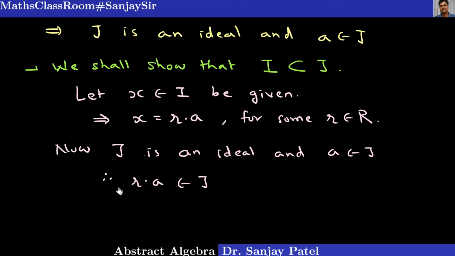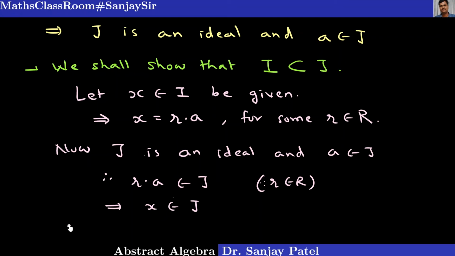R is any element of the ring, R belongs to R, and A belongs to J. But what is R into A? R into A is nothing but X. So X belongs to J. This R is an element of the ring R and A also belongs to J, and J is an ideal, so R into A belongs to J. But R into A is nothing but X, so X belongs to J.